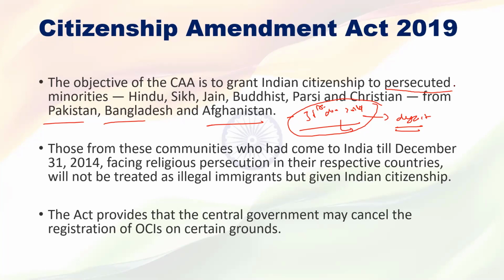So a person who faces persecution, plus belongs to any of the six religions, plus migrated to India before 31st December 2014, will get Indian citizenship. Understood, all of you?